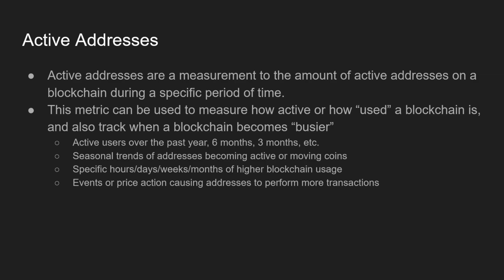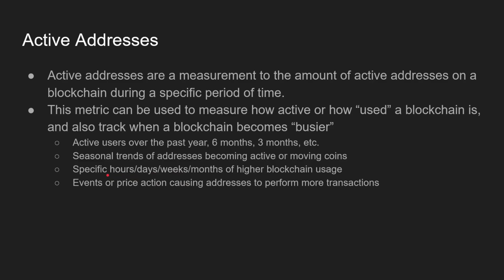Maybe the Ethereum Foundation is promoting something, right? They just had some sort of network update, and that's an event that could cause an increase in transactions. More people are using the blockchain.